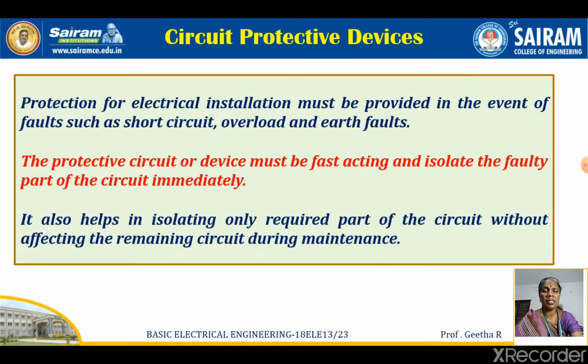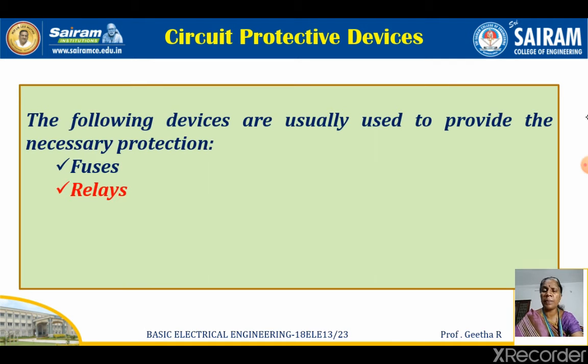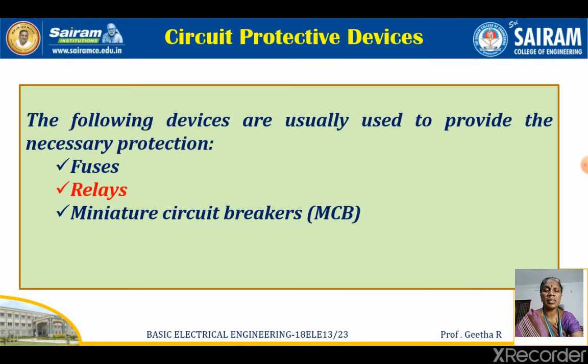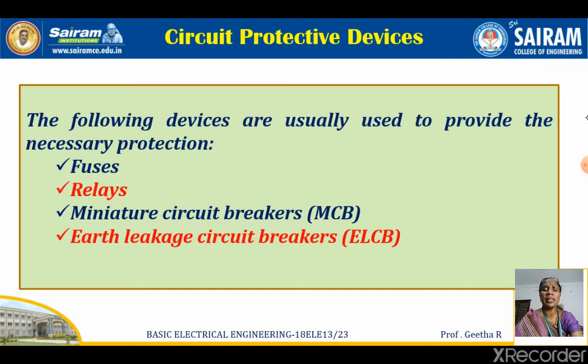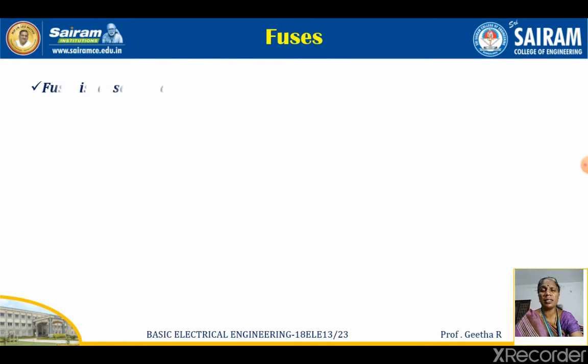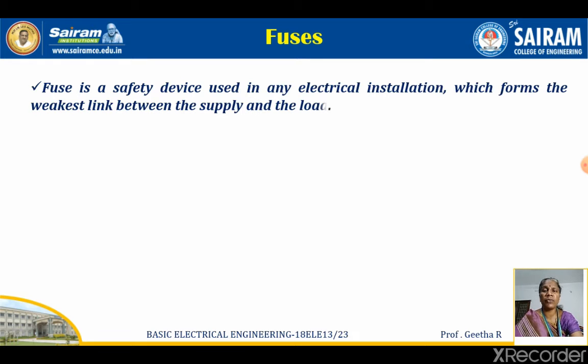There are many circuit protective devices available. They are nothing but fuses, relays, miniature circuit breakers, and earth leakage circuit breakers. Out of all the four, you are going to concentrate on fuses and miniature circuit breakers, as listed in the syllabus. What do you mean by a fuse?